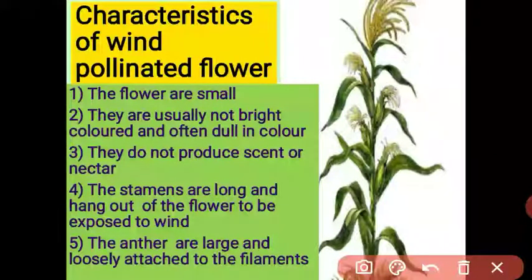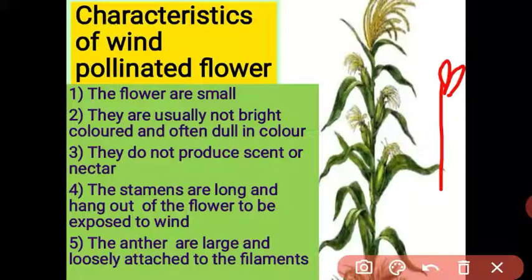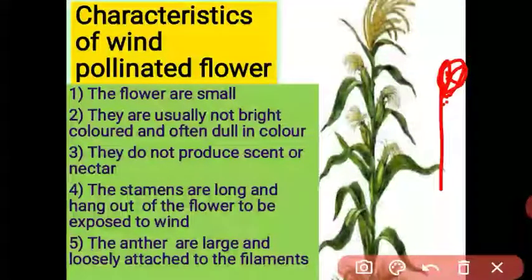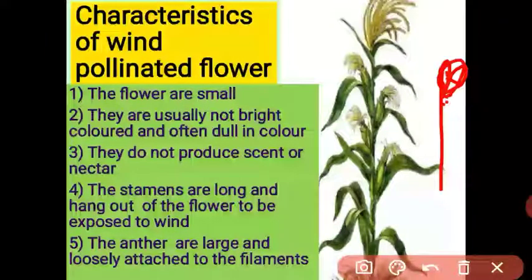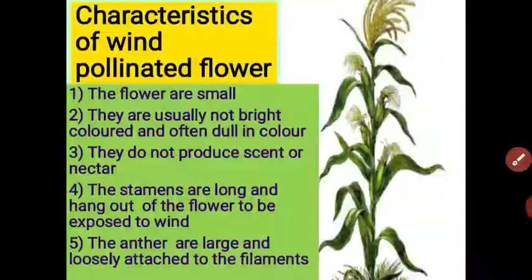See, this is the filament and this is the anther, the pollen sac, and the pollen grain is inside it. I told you this pollen grain is loosely attached to the anther, so it is easily detached from the filaments, and the wind blows them from one place to another.